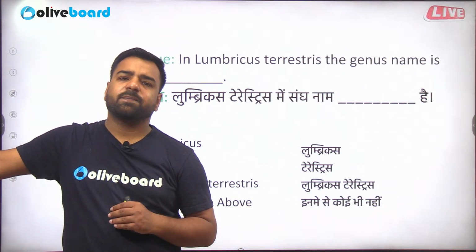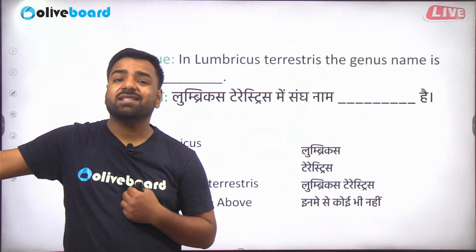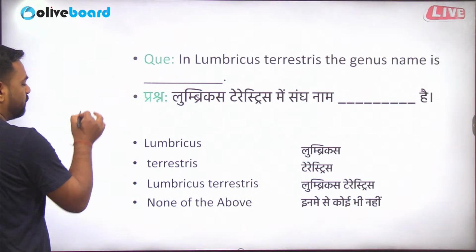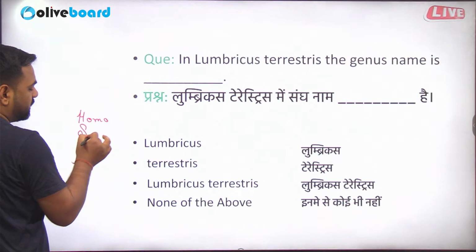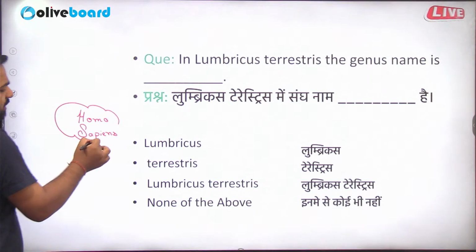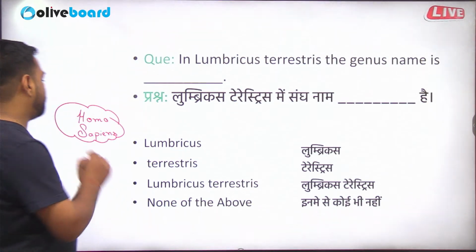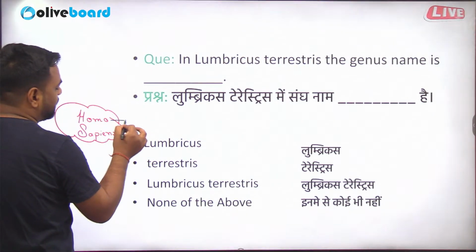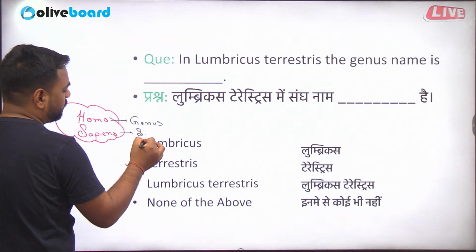Now let's say, who are we? You say, you are human, right? But what is the scientific name of humans? The scientific name of humans is basically Homo sapiens. You can see here the name is divided into two parts. The first section tells us about the genus, and the second part always tells you about the species.